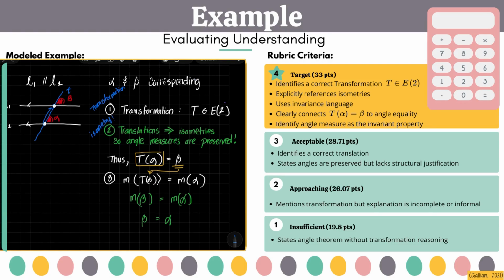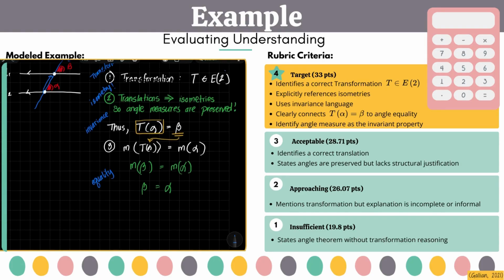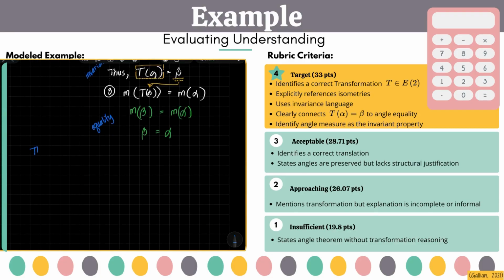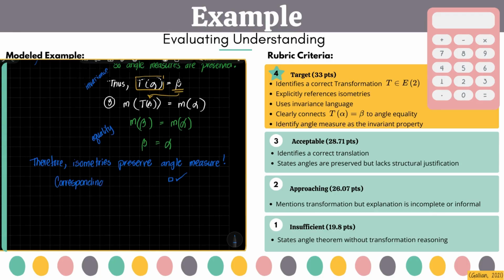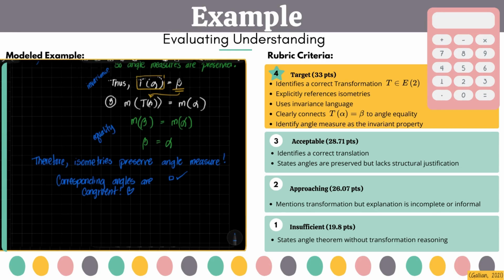Notice the structure: identifies transformations, states isometry, invokes invariance, and concludes equality. This is no longer a memorized theorem. It is a consequence of the group action. Therefore, isometries preserve angle measure. That means we're ready to state corresponding angles are congruent.